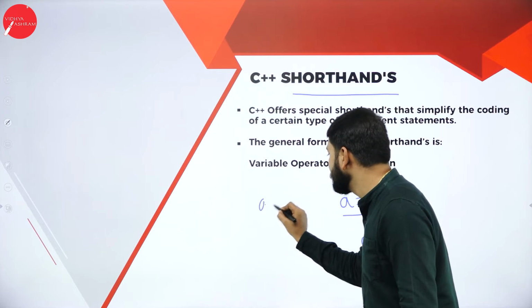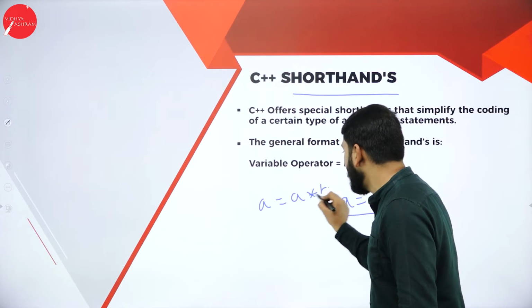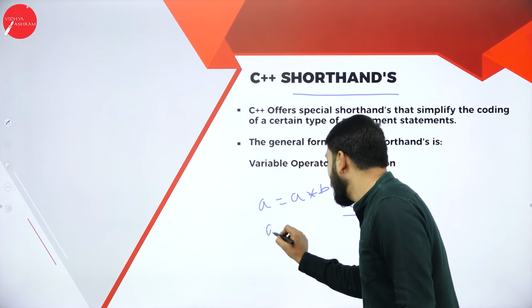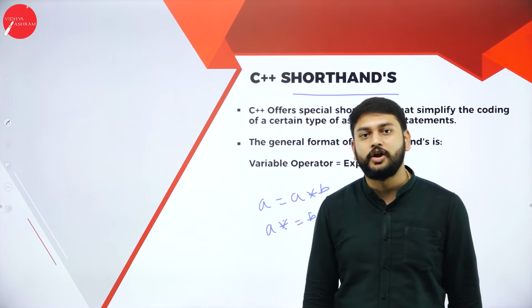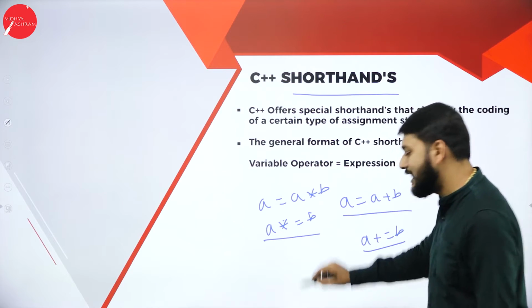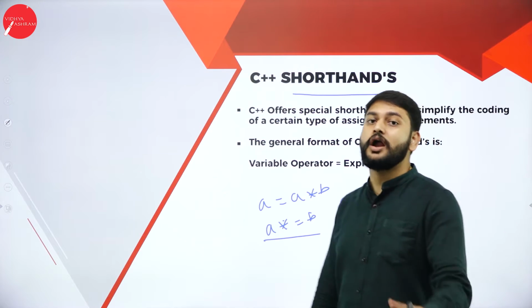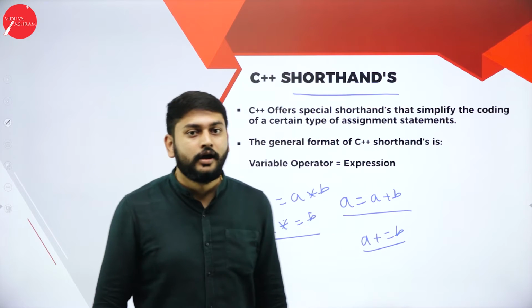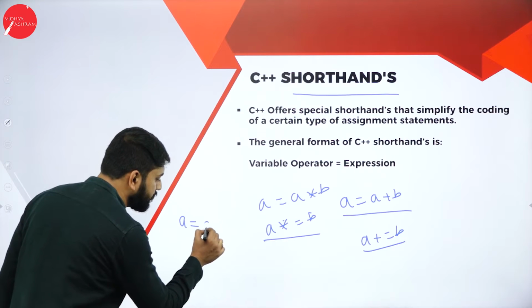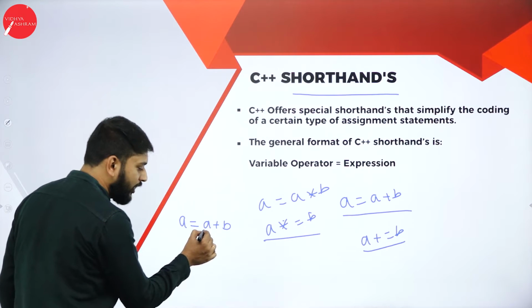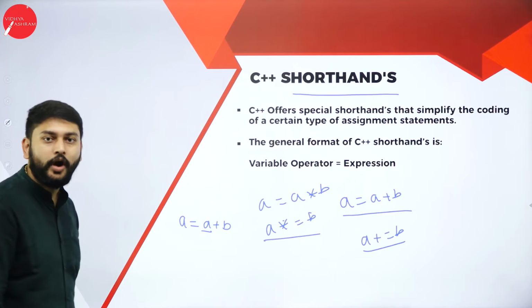For example, A is equal to A into B. How can I write this? A star is equal to B. This is a shorthand operator. Understand? One more time I'll explain. A is equal to A plus B. I will avoid writing this.